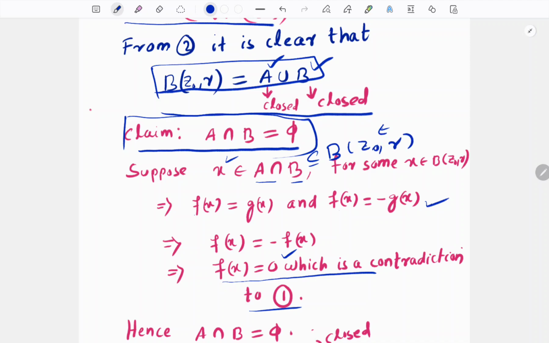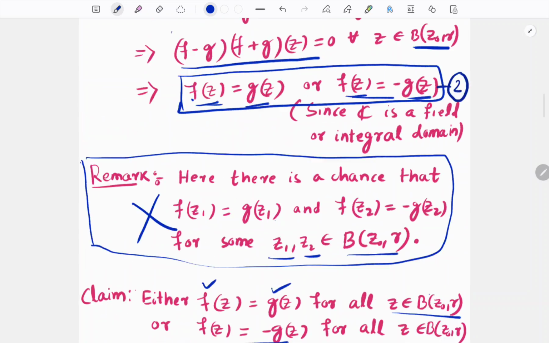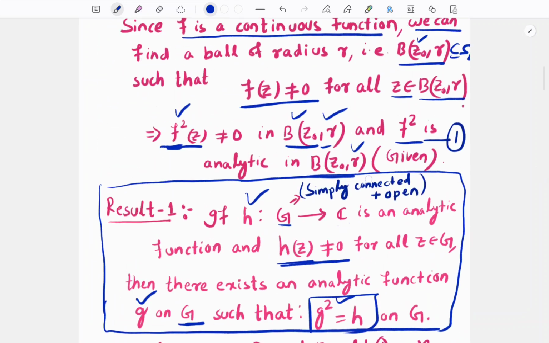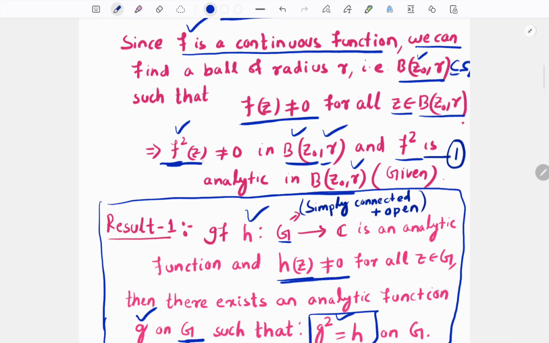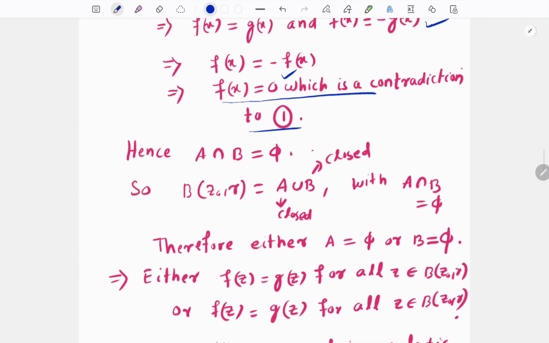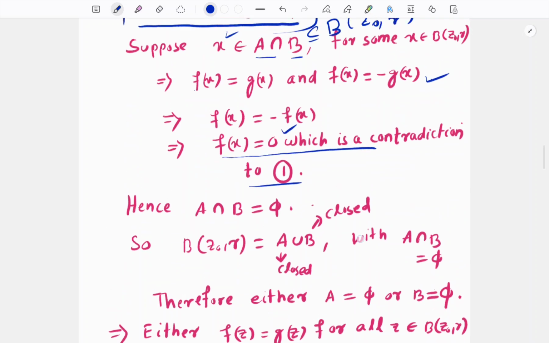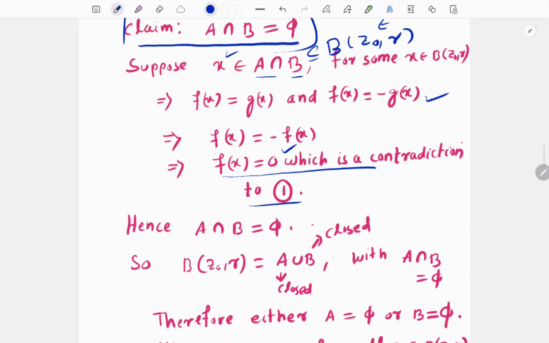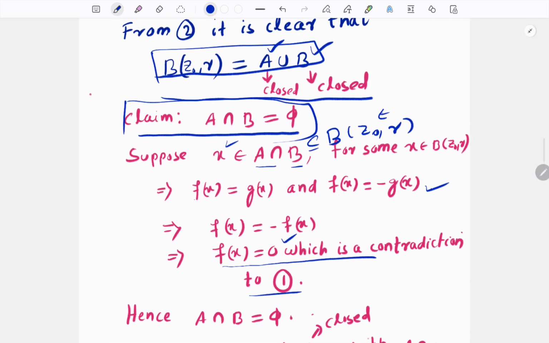But on this ball, equation 1 is saying that f(z) is non-zero. But we are getting a point inside the ball for which f is equal to 0. So it is a contradiction. Therefore it is not true, and there is no such x which lies on this intersection. Therefore A intersection B is equal to phi.